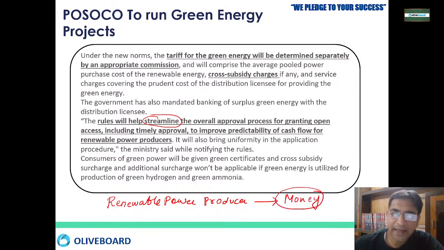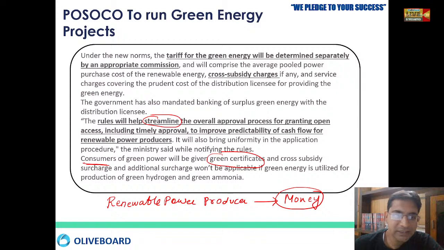The cash flow will happen in a proper way, because we will get the money from the consumers and that money will be transferred to the renewable power producer. This whole process will be properly streamlined, and all consumers utilizing green energy will also be given green certificates.